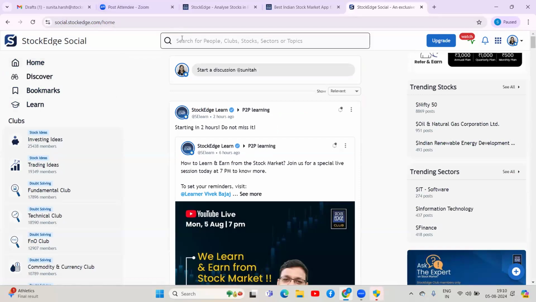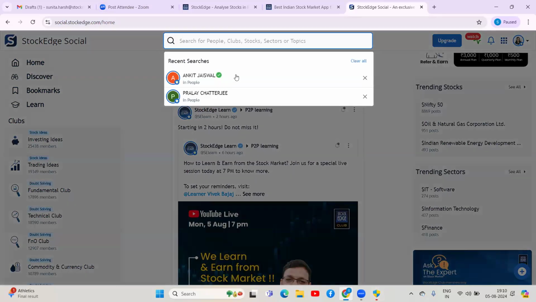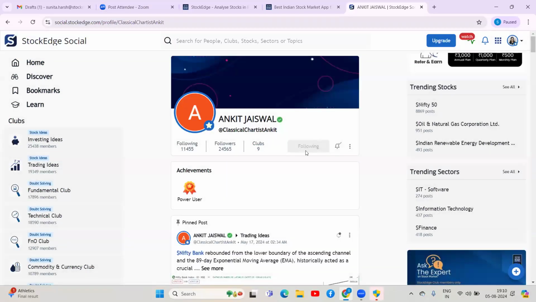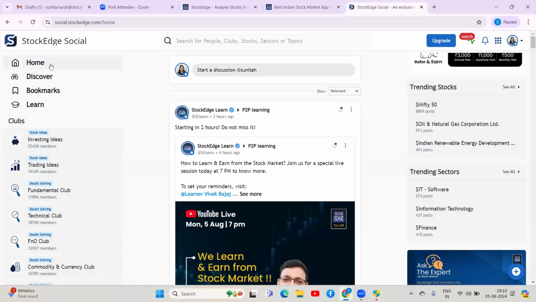I'll just show you again how it is done. Go to the person's profile. ठीक है, यहाँ पे I am already following. यहाँ पे notify है. So if you click on the bell, it will show as a tick, which means कि आप यहाँ पे notify होंगे whenever he is making a post. और वो आपको directly आपके profile पे दिखेगा on the home page. Okay?